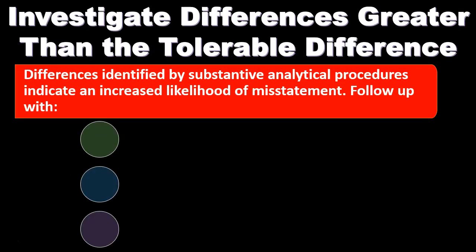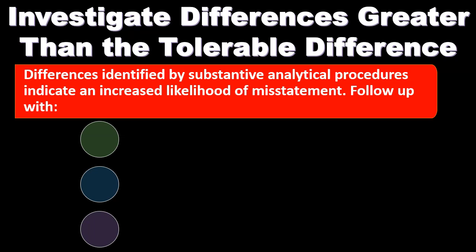The next thing we'll do, of course, is investigate the differences greater than the tolerable difference. So we're doing the analytical procedures, we're setting the tolerable difference, and the most basic type of analytical procedure you could think of with this would be to compare one year to the prior year and see what the dollar difference would be, as well as the percentage change differences, and possibly take those and set some type of benchmark amount, and then think about those types of changes that are going to be over and above the tolerable differences that would be set.